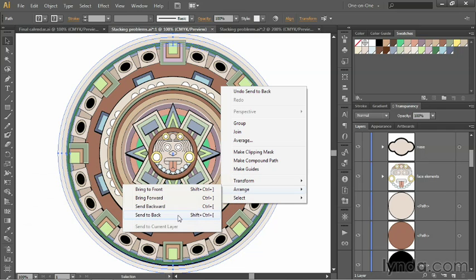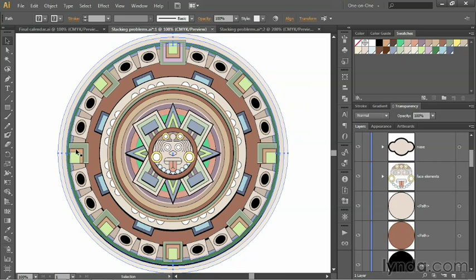And while this may not make a lot of sense, if you come from another software, you may wonder, well, bring to front, why isn't that just Control or Command F? And send it back, what's wrong with Control or Command B? Well, those shortcuts are devoted to much better commands, as we'll see in the next movie. For now, I'll tell you that the good news is that these same shortcuts appear in other Adobe products, most notably Photoshop. So anyway, choose Send to Back or press Control-Shift left bracket to send those circles to the back of the stack.